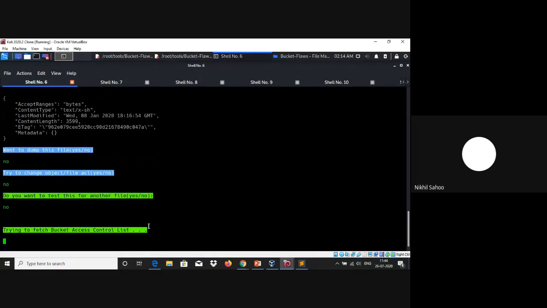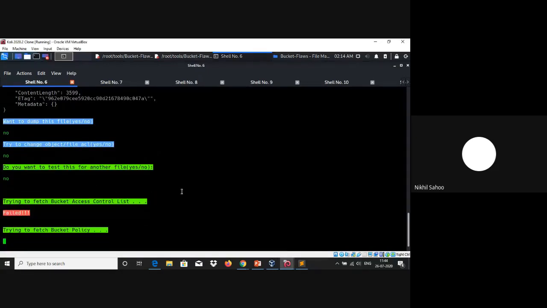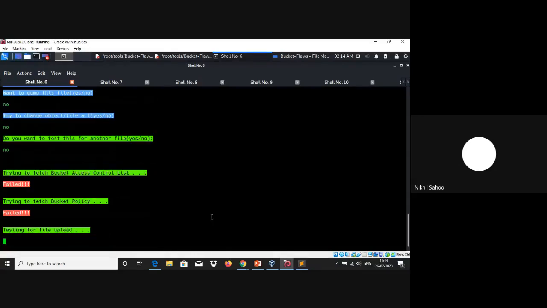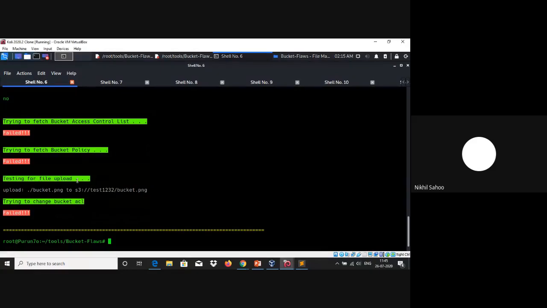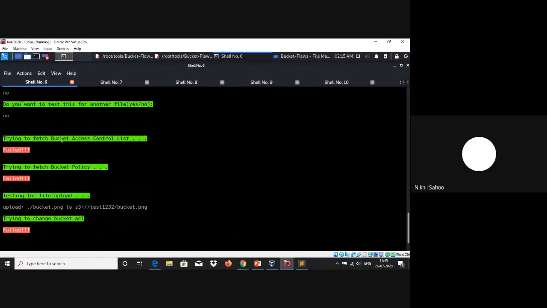Then it is going to fetch the bucket access control list and your bucket policy. It would also try to upload a file over to that particular bucket. This is basically performed from an authenticated scan. As you can see here, we were not able to fetch the bucket access control list or the bucket policy. We were also not able to change the bucket access control list, but we were able to upload the file named bucket.png.